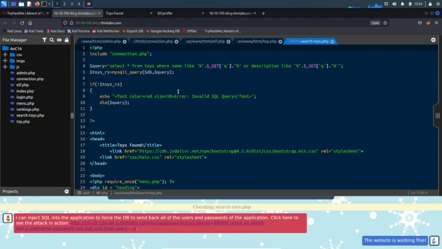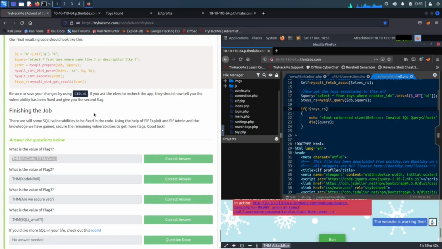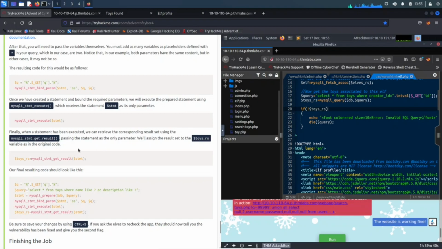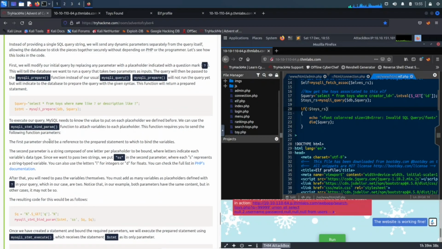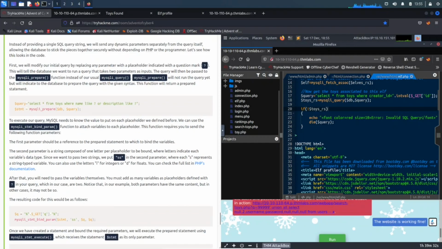Okay, so now what we can do is mess with the toys. Let's just go here for now, it's a little easier. Search toys. So what we're going to be doing in here, it's been a few days and flying and all this good stuff has been a little rocky. So now I believe we're going to be dealing with prepared statements. Let's see what we have to do here now.